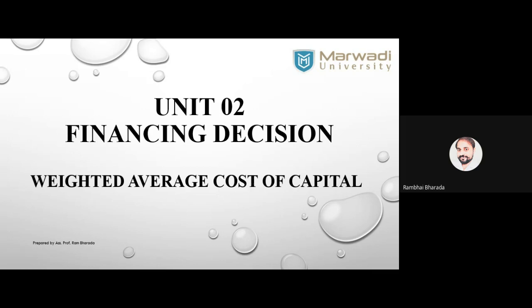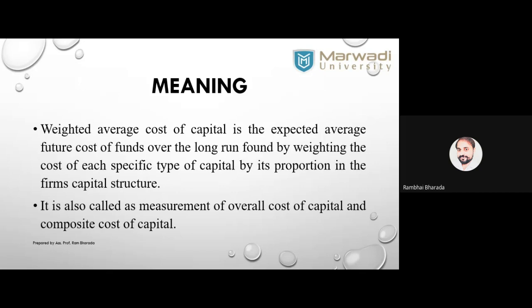So whenever we want to calculate the average of any particular calculation, we just need to do the sum total of all the amounts and divide by the number of amounts. Okay, now moving ahead, weighted average cost of capital is the expected average future cost of funds over a long run, found by weighting the cost of each specific type of capital by its proportion in the firm's capital structure.